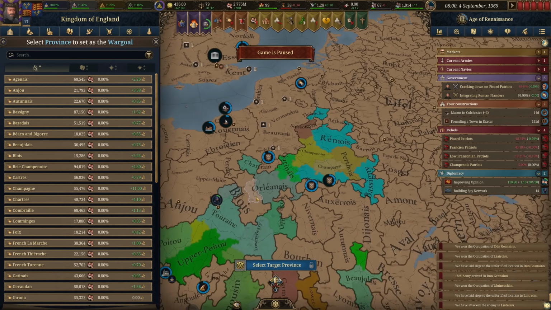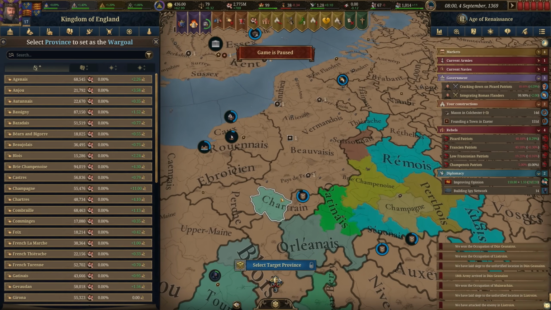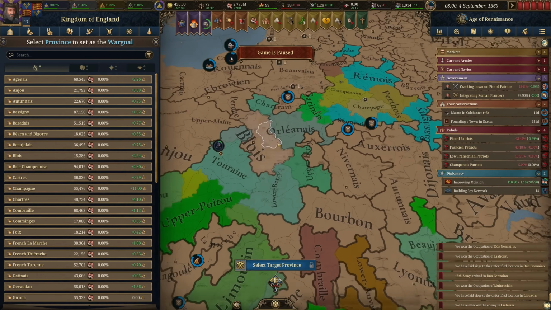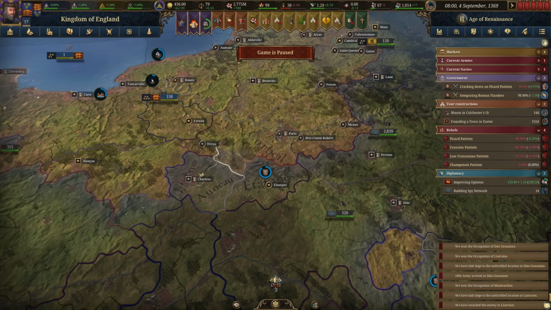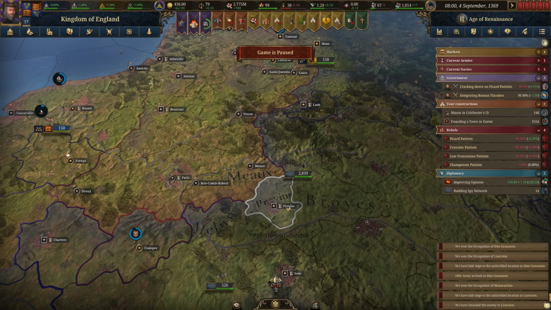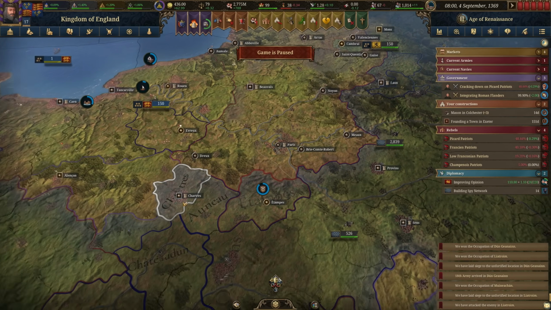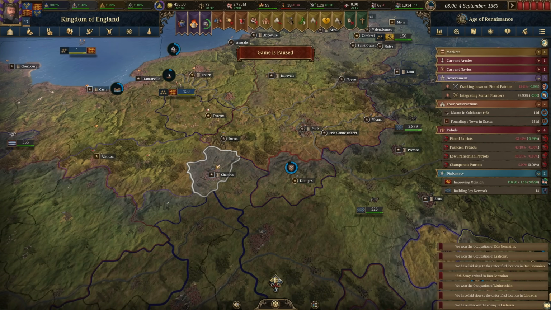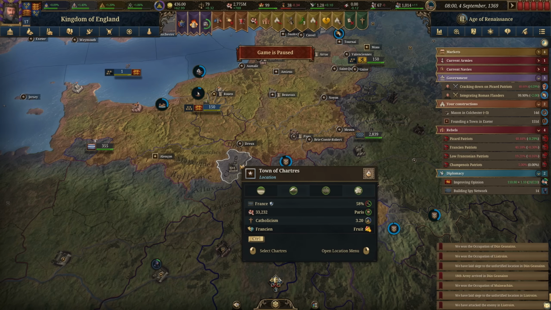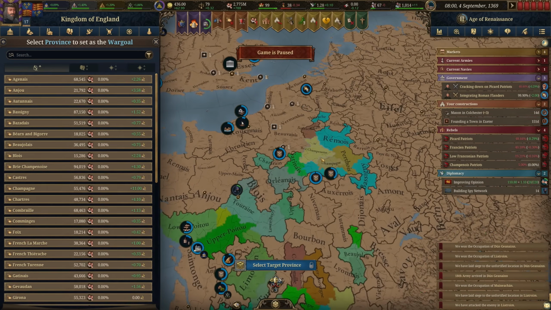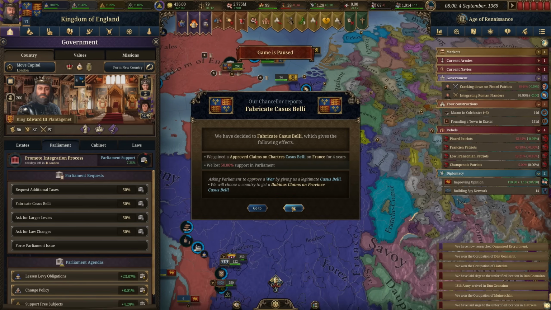And the war goal, let's see where we want to claim. You know, I kind of want a place that's fortified, so it can't just be easily taken again. So let's take a look. I know there's a fort here. There's also this one right here. I think it does make the most sense to get a fortified location, particularly one that's close to our territory. So I think this is the one we should do, guys. So yeah, let's go ahead and fabricate that CB for this location here.